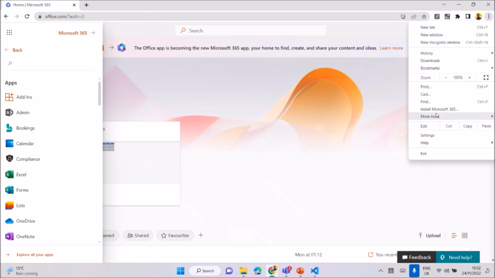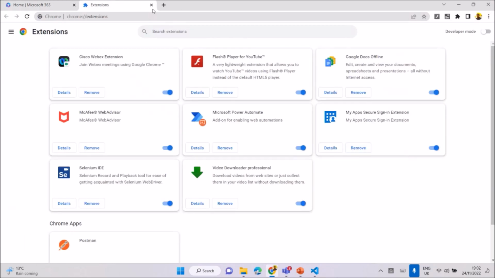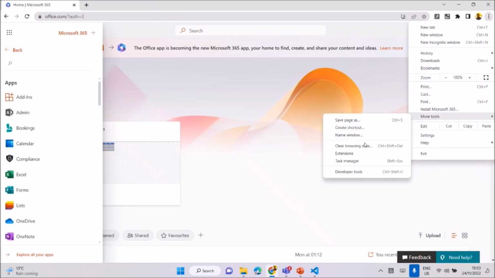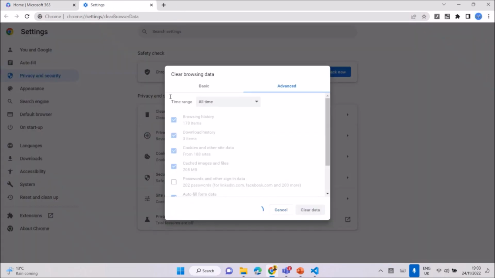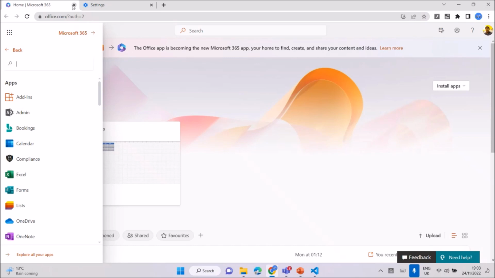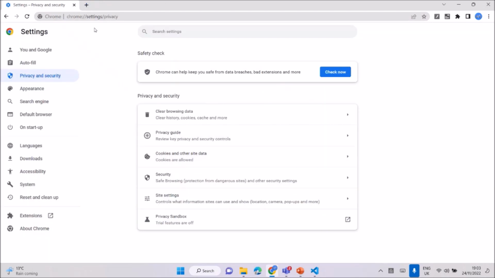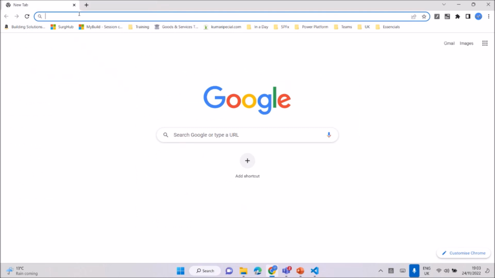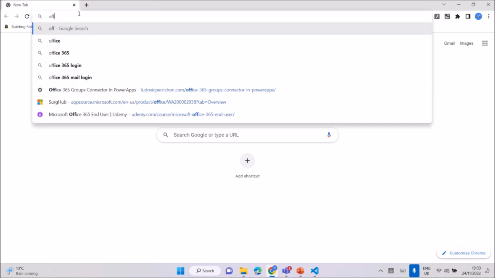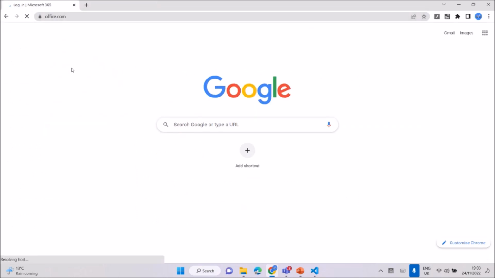Just a minute, I can clear this once, then it will work. Because of login, Microsoft always stores the cookie. That's the reason. When I try a different account, it will immediately move into the different account. Let's say login again.